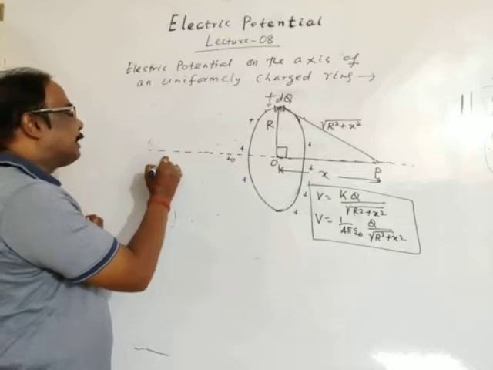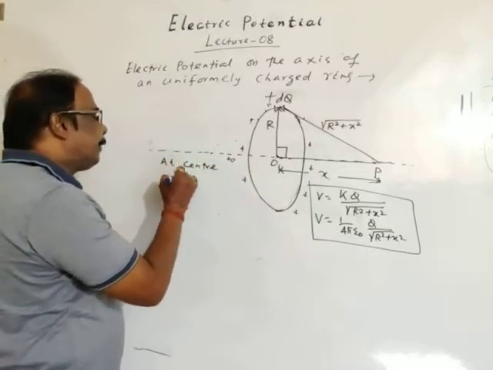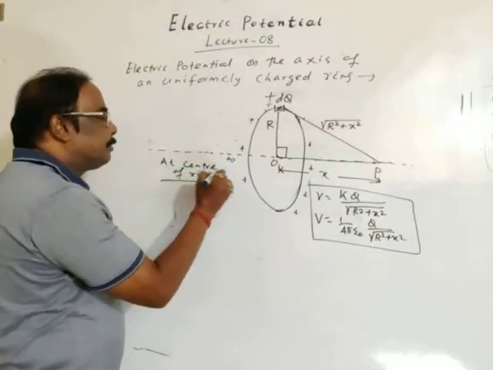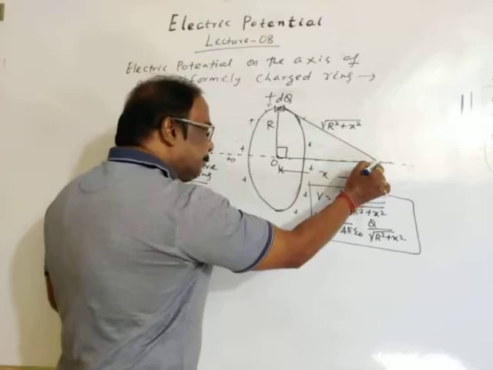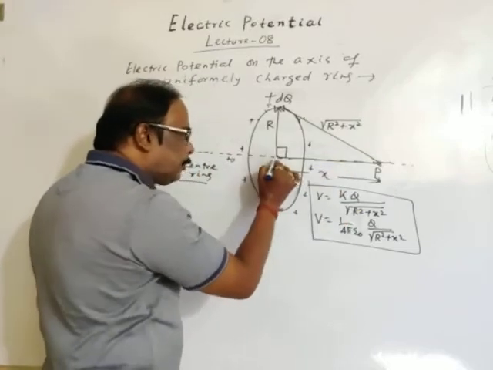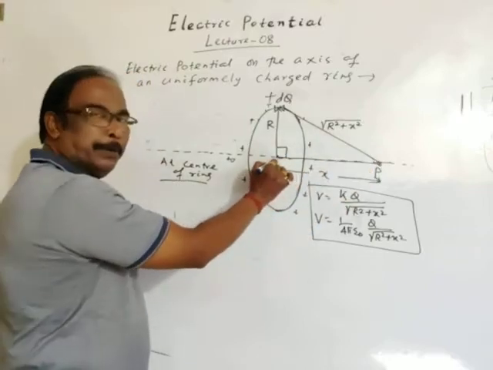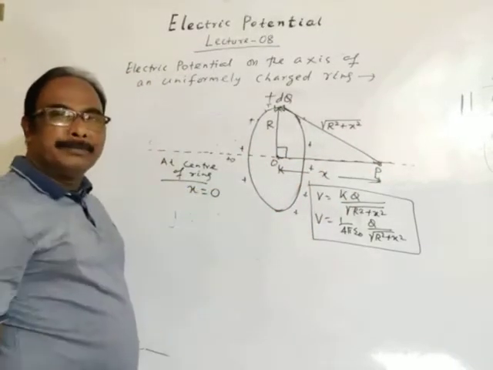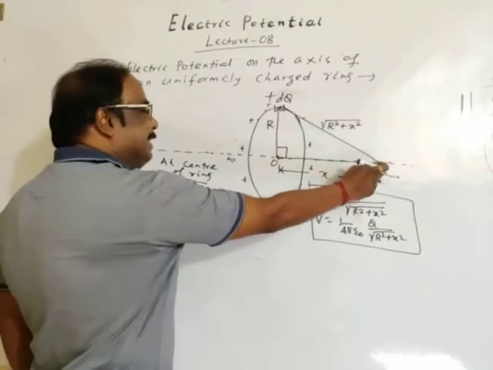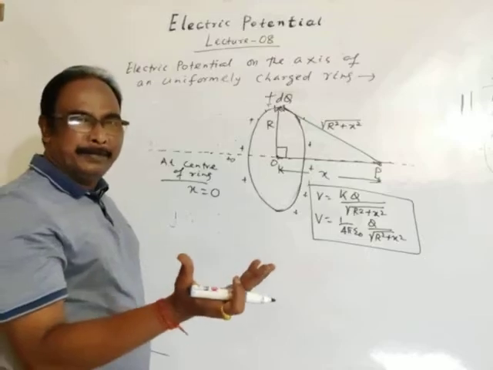See, the distance of P from the center of the ring is x. If the point P is shifted to the center of the ring, then the value of x will become 0.